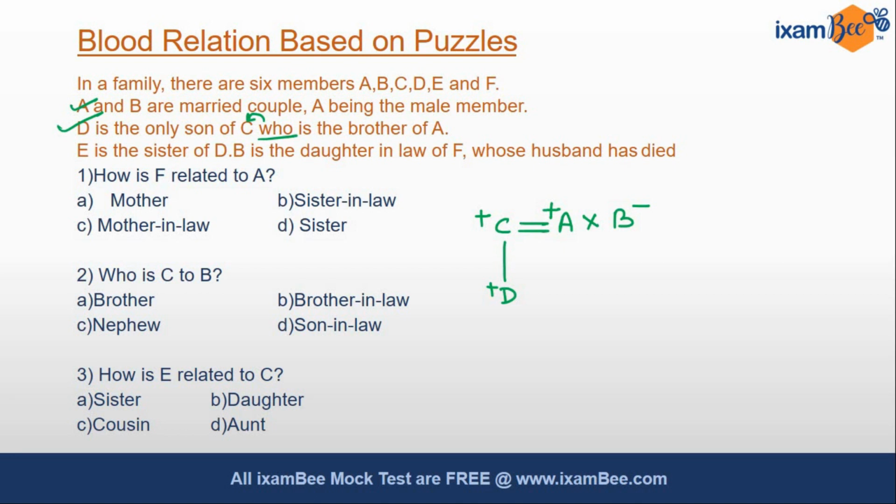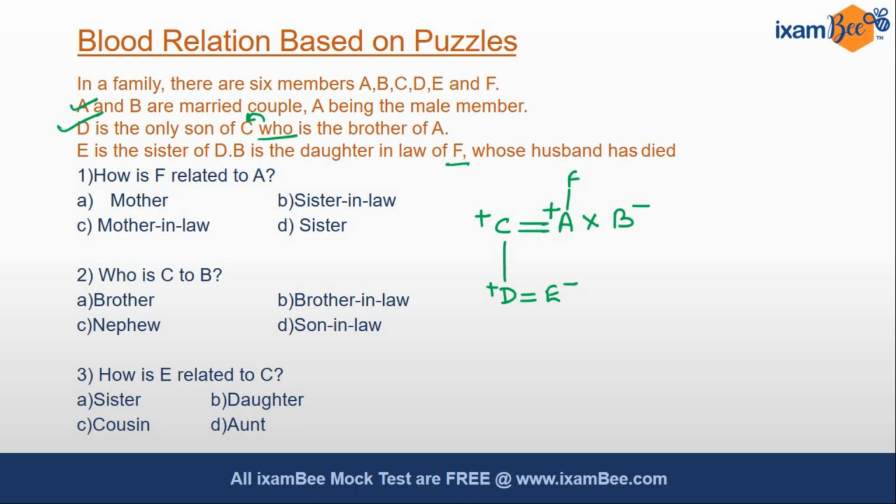E is the sister of D. So we know that D has a sibling which is E and she is the sister. We'll place minus over here. It further says B is the daughter-in-law of F. So B's husband is A. That means F must be mother or father of A. And likewise B will be the daughter-in-law of F.